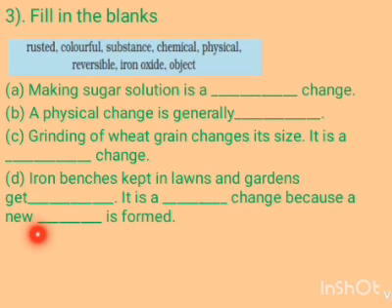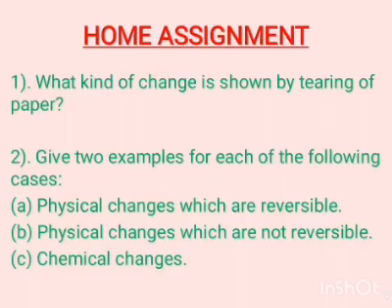Because a new dash is formed. So you have to fill all the blank spaces from these options. You can choose the right option and fill in the blanks. So this is your homework.